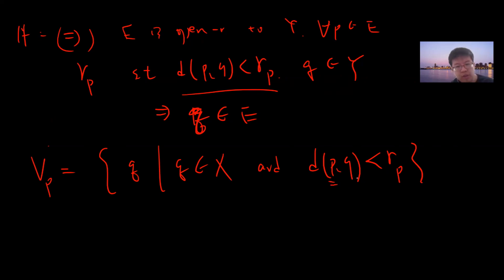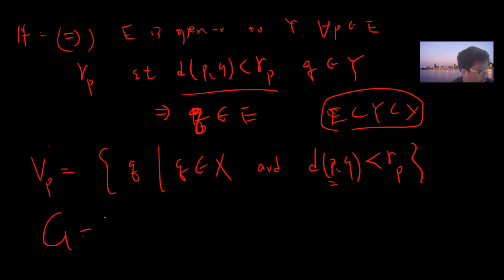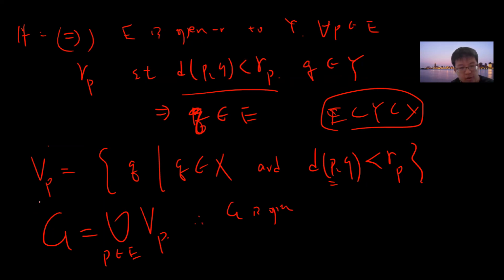You fix P and take all the elements in X such that d(P,Q) is less than R_P. Then take all the V_P and define G to be the union over all P belongs to E of V_P. So G is open. Why? Because each V_P is open, and any union of open sets is open.